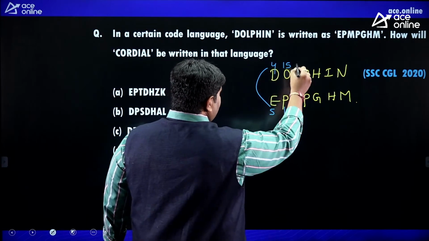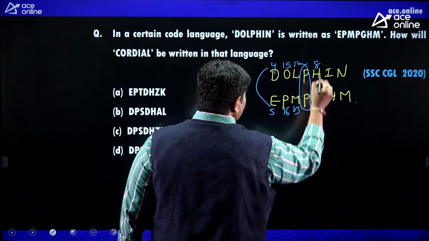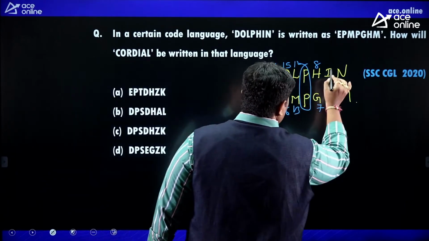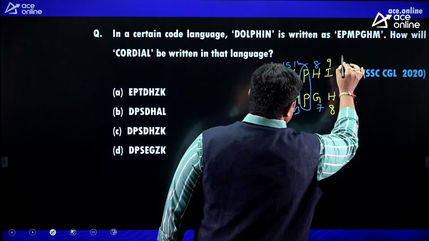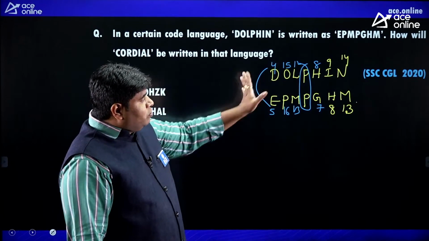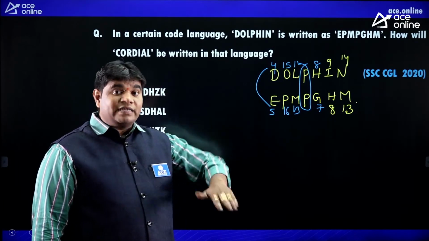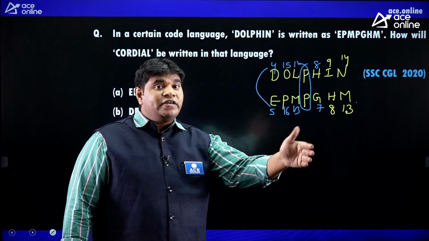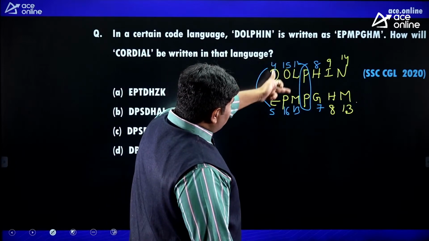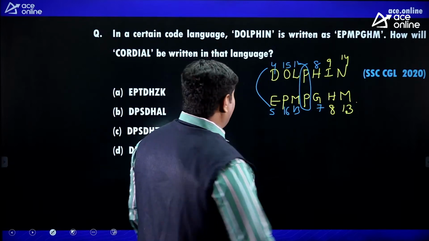Next, L12, M13. So P, P same only. H8, G7. I9, H8. N14, M13. Are you getting the idea? Total 7 letters. The middle one is common, leave it. For the first half you take the next letters, for the second half you take the previous letters. So E, 15, 16, LM. First half plus 1, plus 1, plus 1. So you can check the first 3 and you get an idea.